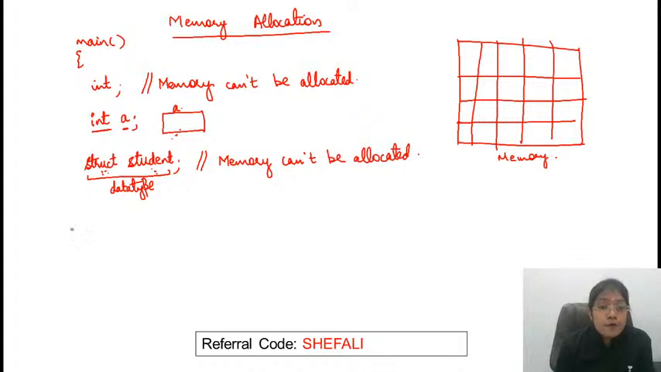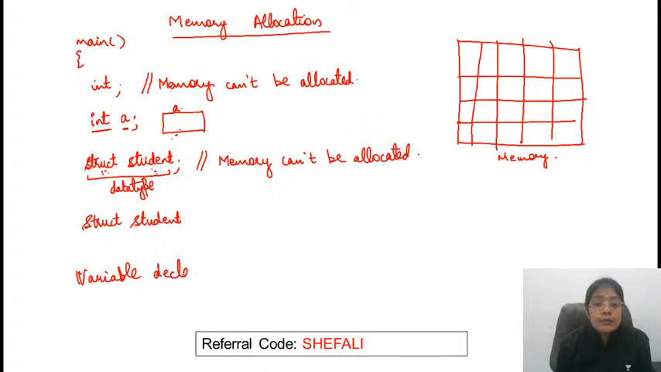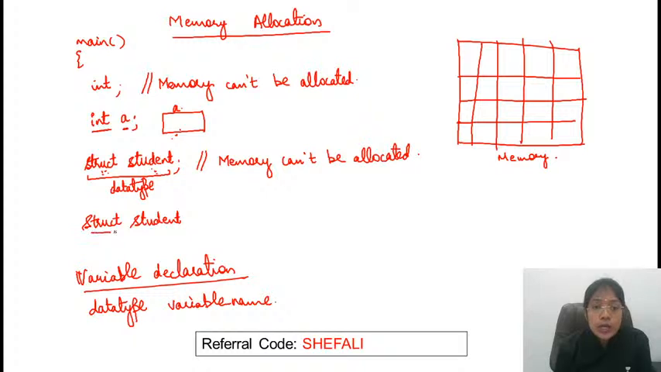So this means that, first of all, define when memory is allocated. When you are going for variable declaration. What is the syntax for variable declaration? First of all we need to mention the data type followed by the variable name. Similarly, here the data type is struct student and the variable name is, let's call this S1, something like this. So now it got the memory.